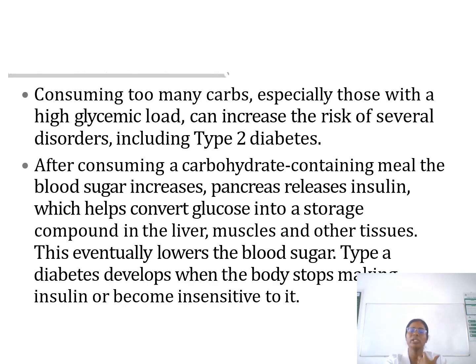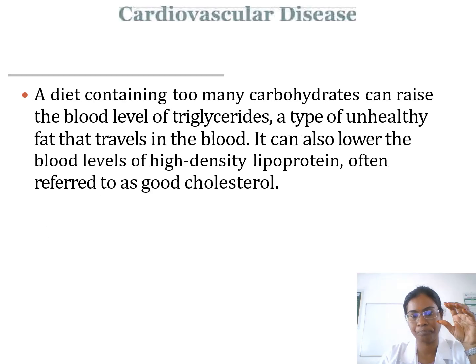Consuming too many carbohydrates, especially with a high glycemic load, can increase the risk of several disorders, such as type 2 diabetes, because of increased insulin secretion. After consuming a carbohydrate-containing meal, blood sugar increases and the pancreas releases insulin, which helps promote glucose into storage compounds in the liver, muscles, and other tissues, eventually lowering blood sugar. Type 2 diabetes develops when the body stops producing insulin or becomes insensitive to it.